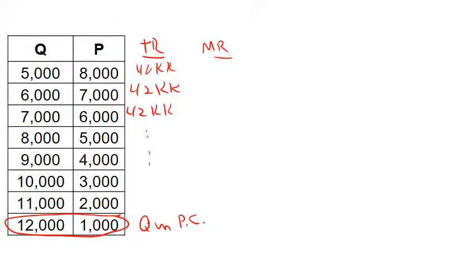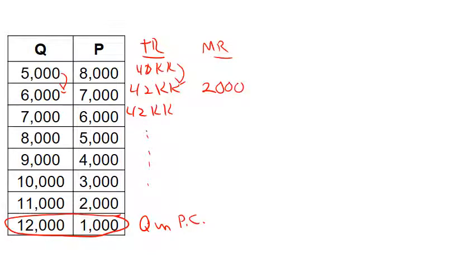And we could continue on down the table if we needed to, but I can tell once we maximize total revenue, once total revenue doesn't get any higher, there's no point in producing any more. We can now find marginal revenue. Total revenue increases by 2 million. The quantity increased by 1,000. So 2 million divided by 1,000 gives me a marginal revenue of $2,000.